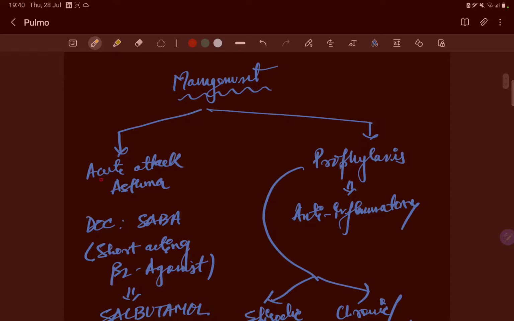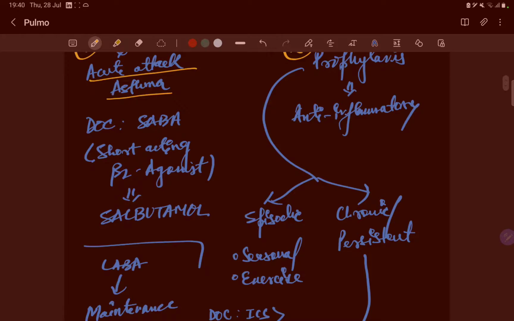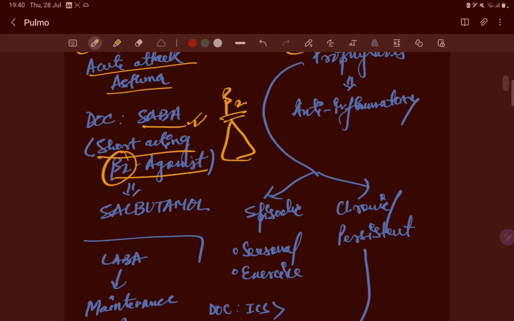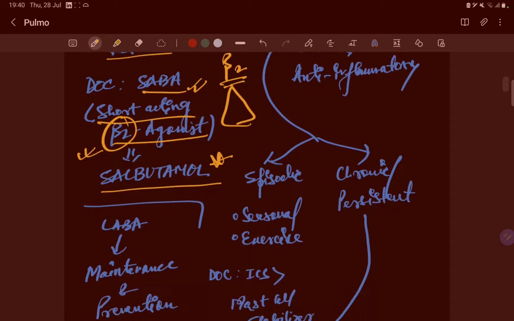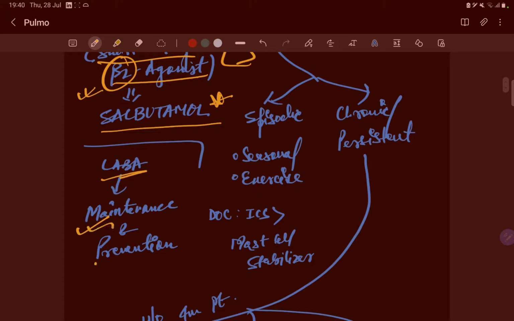The management focuses on two things: how to manage an acute attack of asthma, and prophylaxis of asthma. First we'll discuss the acute attack. The drug is the SABA, the short-acting beta-2 agonist. The lungs have the beta-2 receptor and the heart has beta-1. Short-acting beta-2 agonists are drugs like salbutamol. The long-acting ones, like salmeterol and formoterol, are for maintenance and prevention of asthma.